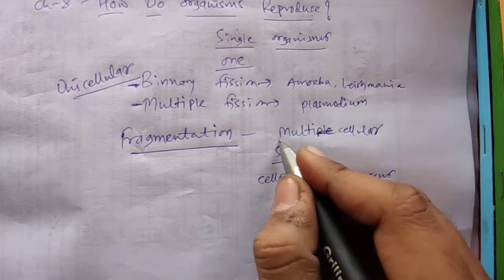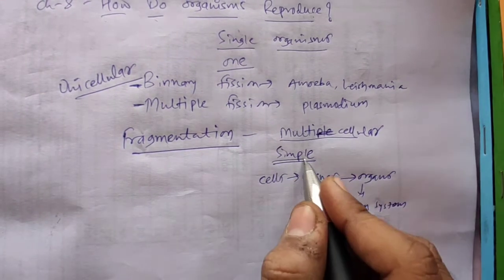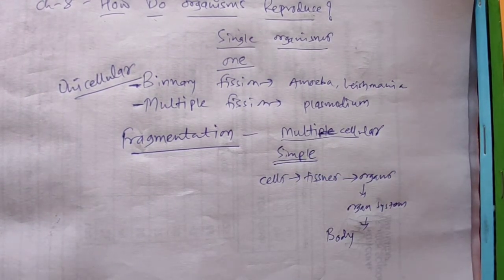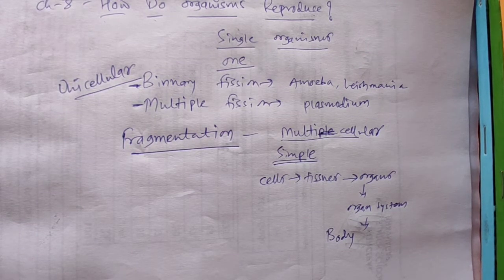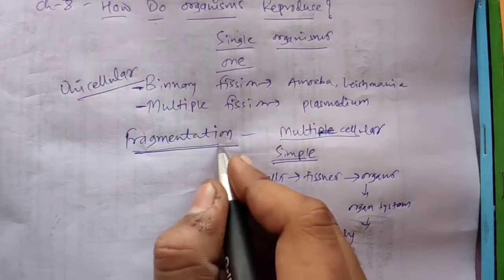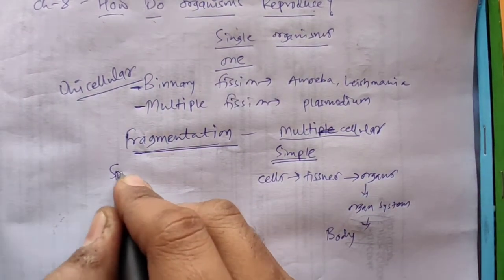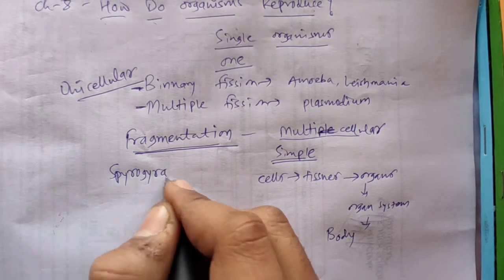But there are some multicellular organisms which have very simple body organization. Means they are made up of only a single kind of cell brought together to form a body. So in fragmentation, our example is Spirogyra.